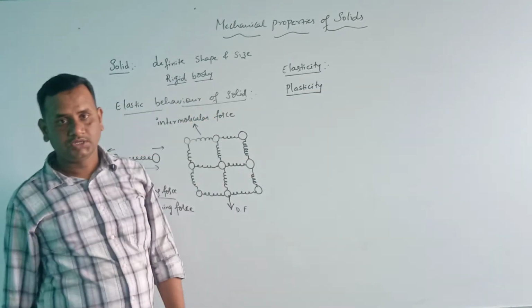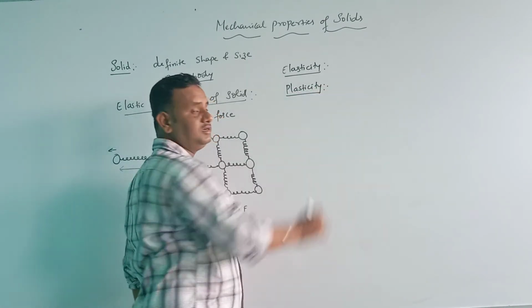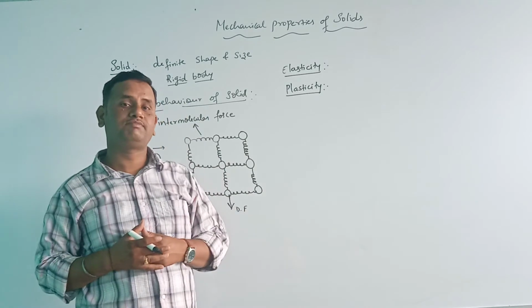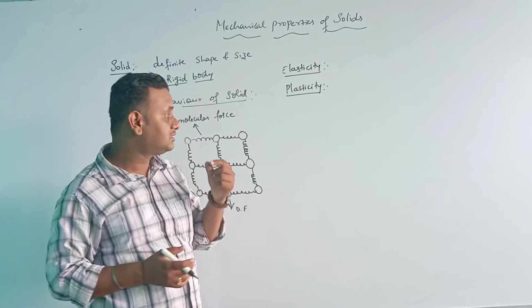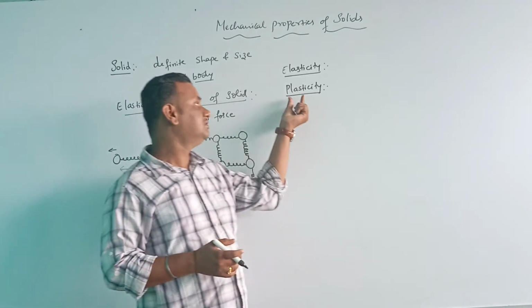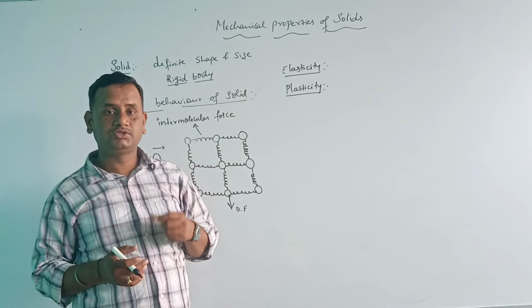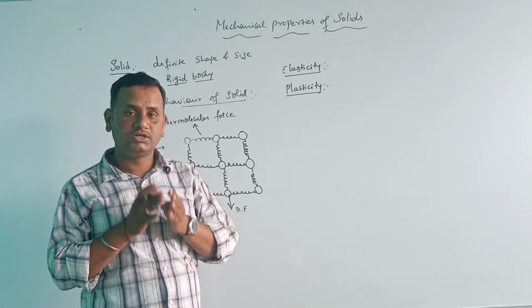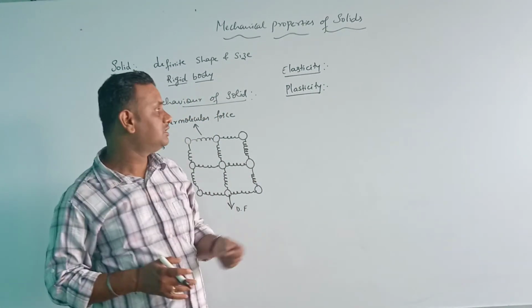Plasticity. The property by virtue of which the body does not regain its original shape and size, such property is called plasticity. There are bodies which, after removing the deforming force, do not regain their original shape and size.